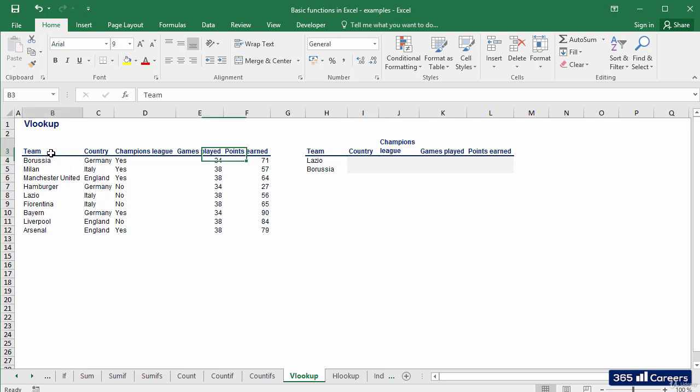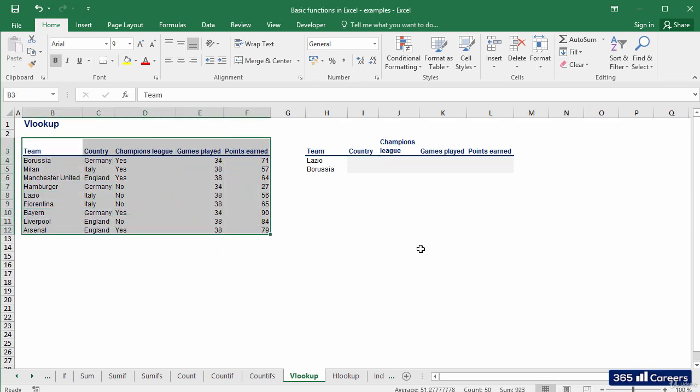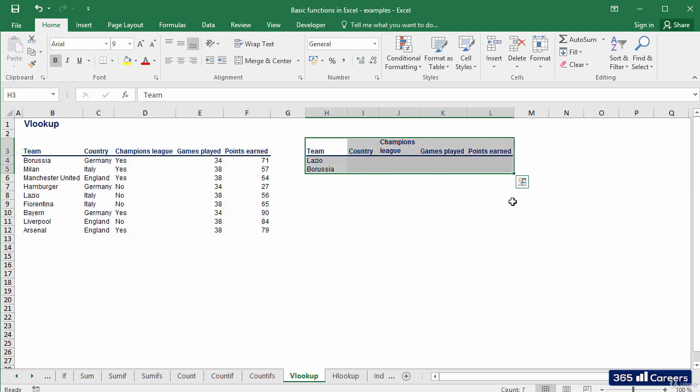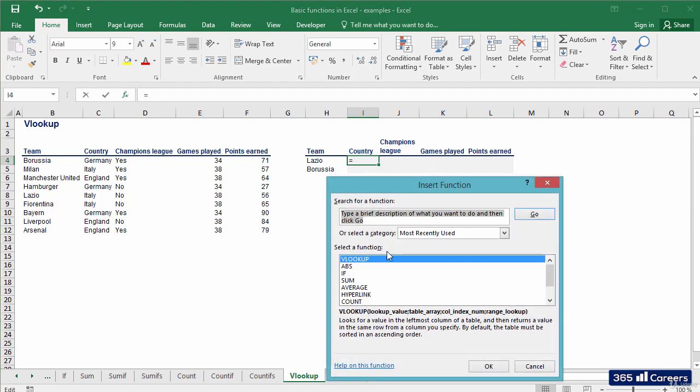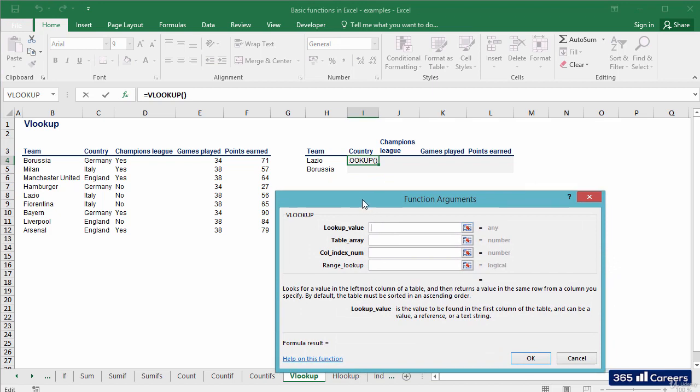There are two tables in this worksheet. The table on the left is the one that we saw in our previous examples, whereas the table on the right is a new one. It is really similar to the table on the left, but includes only some of the teams. Its content is empty and needs to be filled. What we would like to do is to use a formula which would find the corresponding fields in the table on the left and populate them here. VLOOKUP is suitable for such purposes.